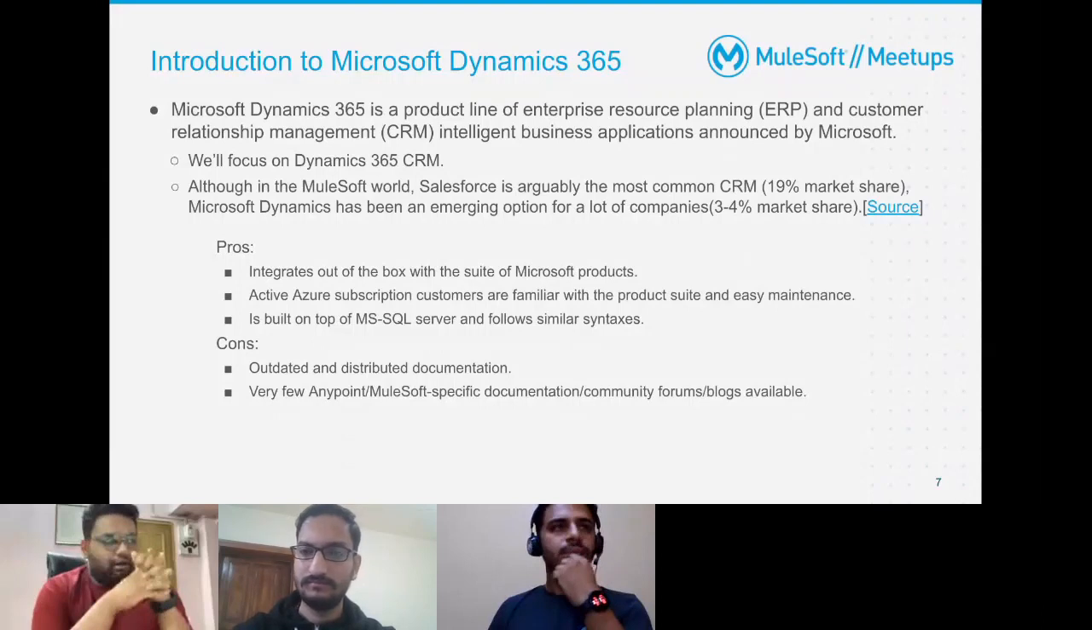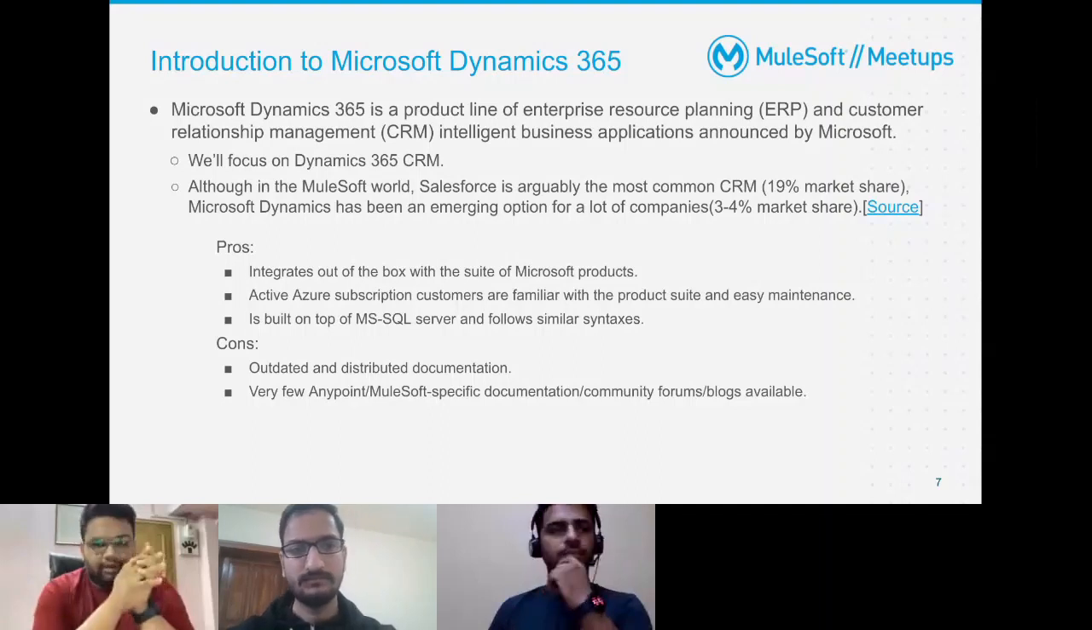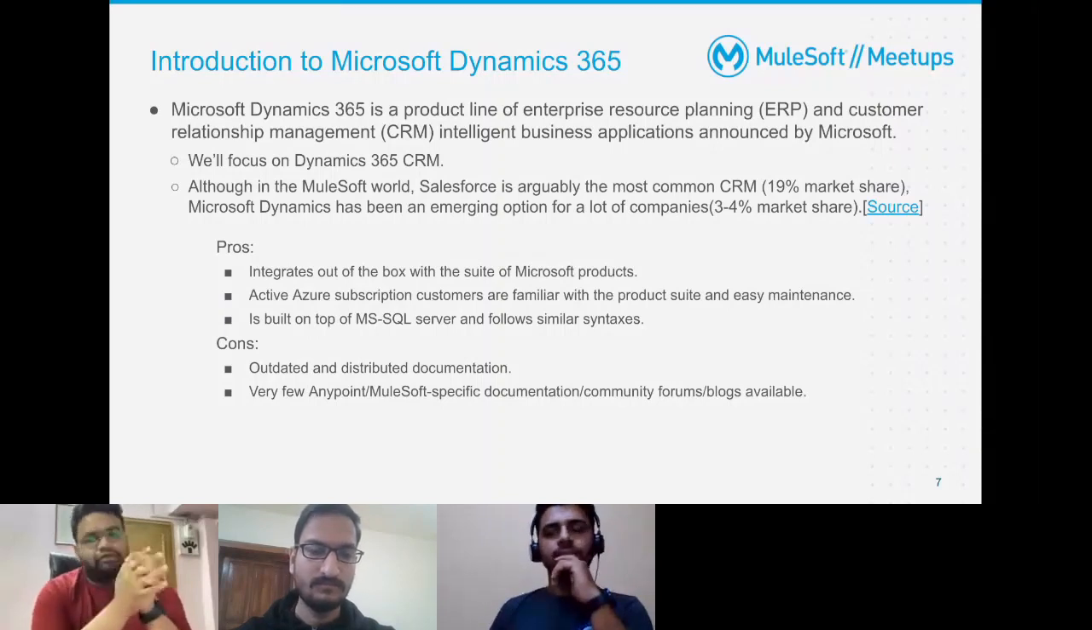We know that Salesforce is arguably the most common CRM across the CRM market, and we being MuleSoft resources, we mostly deal with Salesforce. However, Microsoft Dynamics has been a good emerging option for a lot of companies. The reason being that it integrates out of the box with other Microsoft suite of products. So if someone already has an Azure subscription, maybe Teams, Office, and all that, it integrates well within that ecosystem.